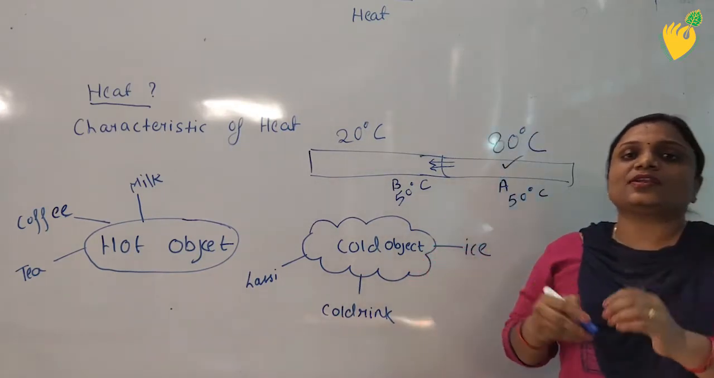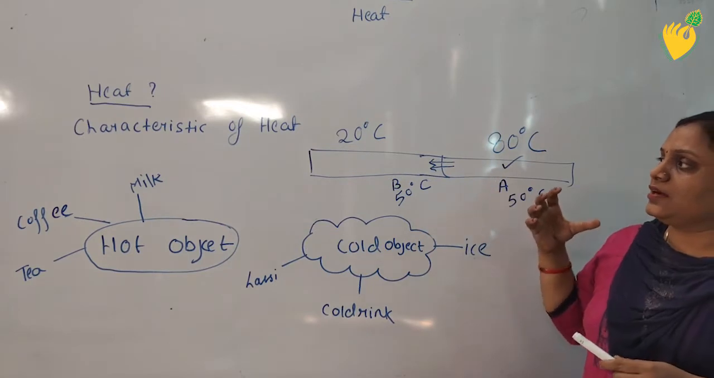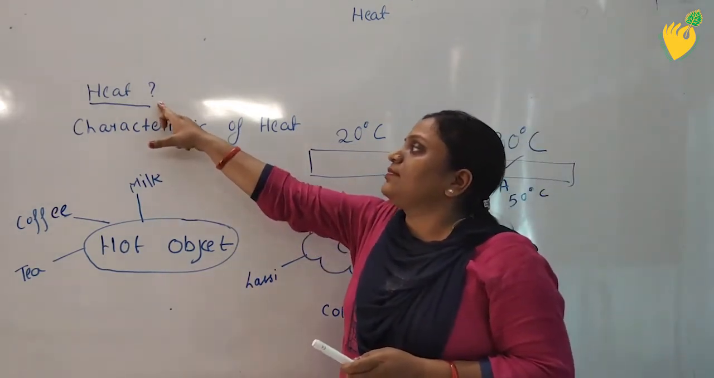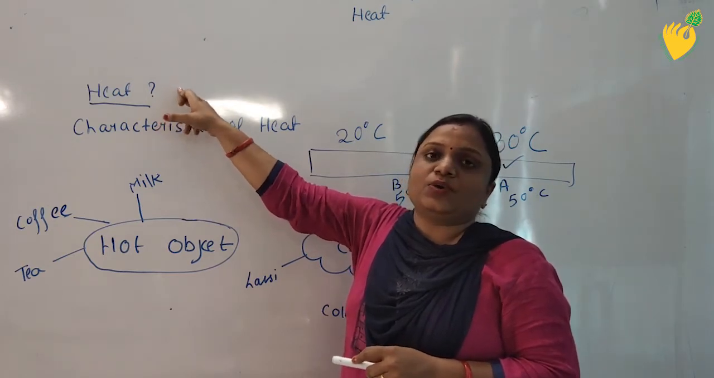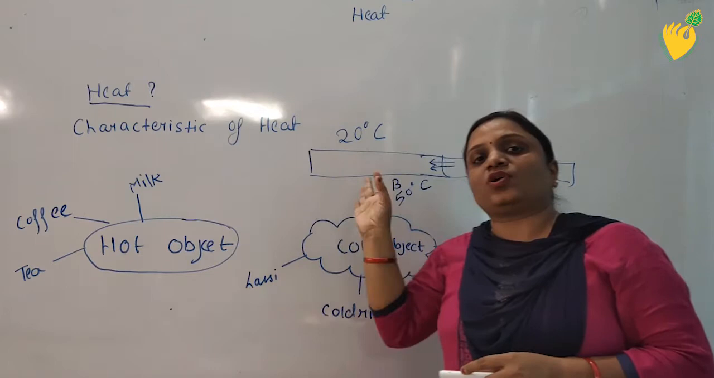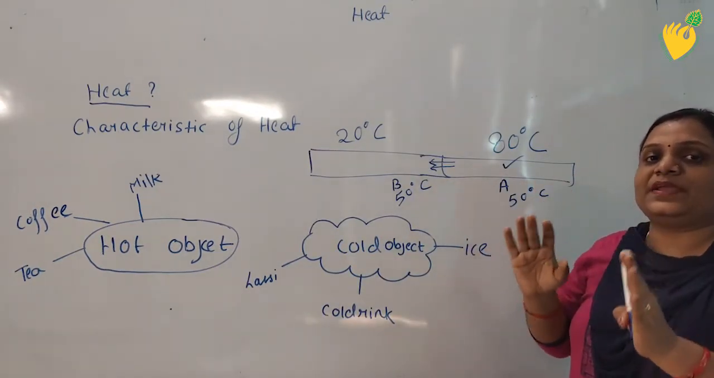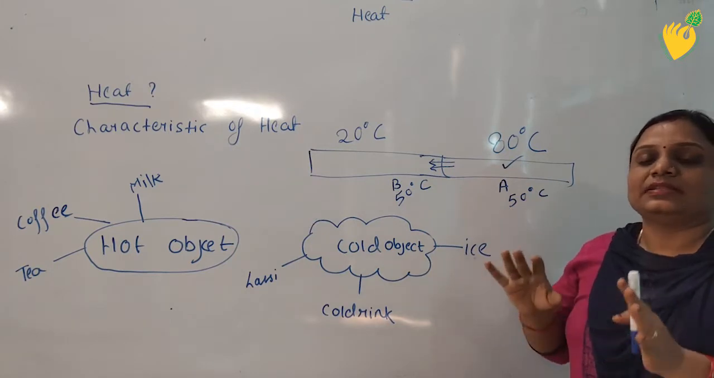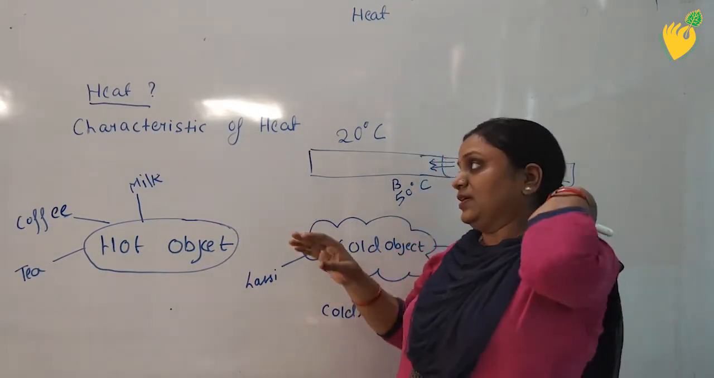So in conclusion, we can define heat in this way: heat is the form of energy which takes place due to temperature difference. That means if there is a transfer of heat, then the condition necessary is that there should be a temperature difference. That means the temperature of the two bodies should be different.